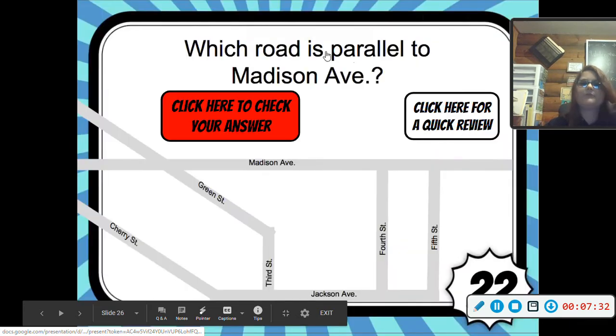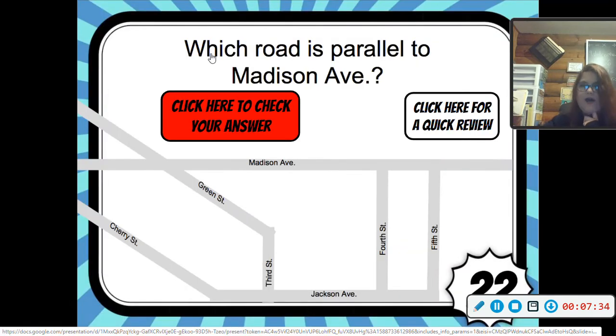So when we look at a map, we have a map here. These are just different streets. The question is asking us which road is parallel to Madison Avenue. So first we have to find Madison Avenue. So here's Madison Avenue right here. It's asking us which road is parallel to Madison Avenue.